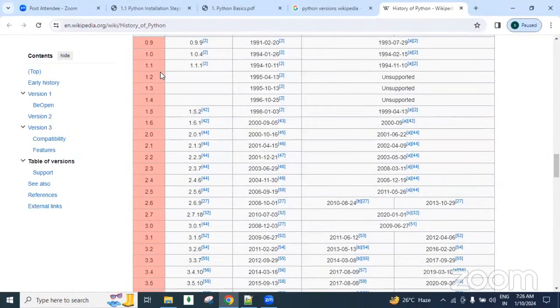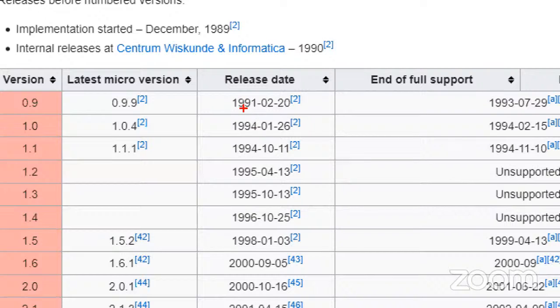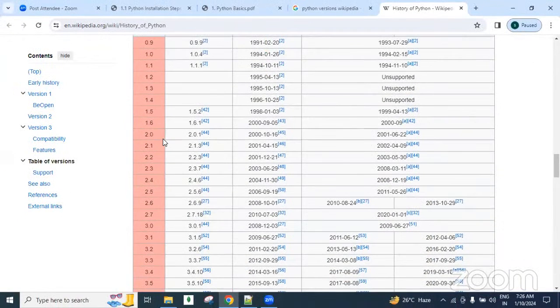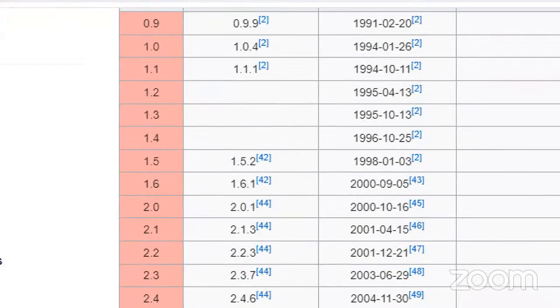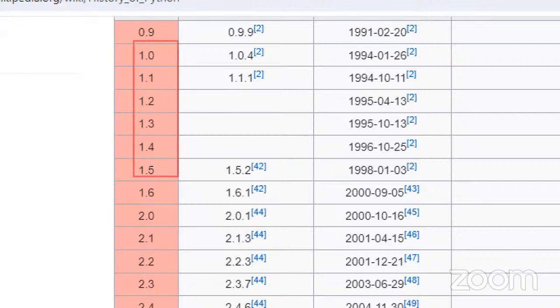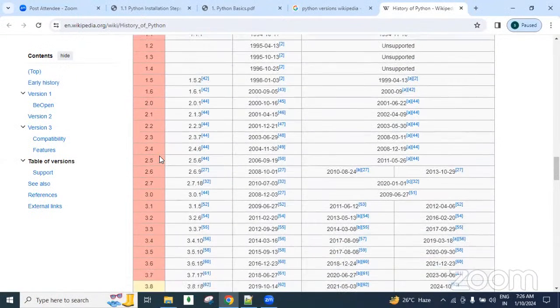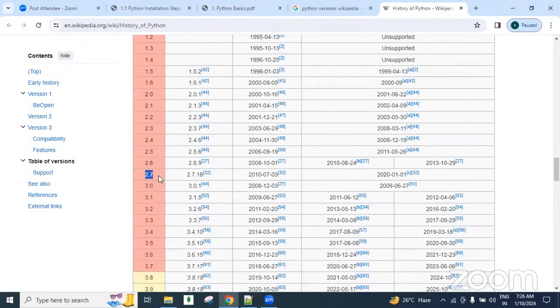Here 0.9 was the initial version, at the time of developing. In 1991 the 0.9 version was released. Later 1.0, 1.1, 1.2, 1.3 were released to the public. In the initial days, only scientific-level applications were developed, just testing-purpose small things. Up to 1.6 they developed, and outside people were not majorly using these versions. From 2.0 onwards, up to 2.7, they released.